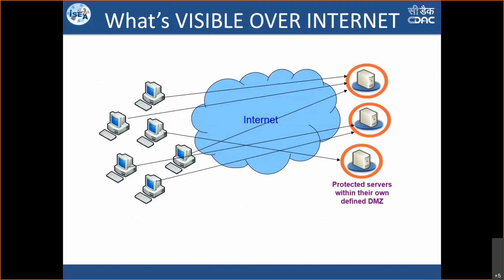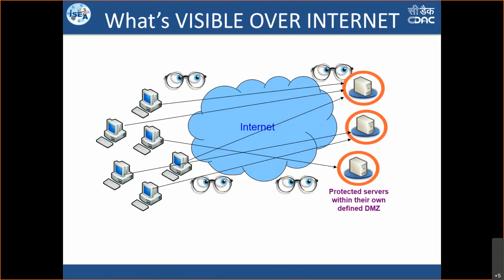As I was mentioning the DMZ, in this picture you can see on the right side the orange circles, which represent the DMZ environment of the servers in your organization. You can consider them to be a data center, or a normal server hosted with a firewall, IDS and IPS placed and protecting them. So they are all secured. The applications hosted on these servers are being accessed by various people from different domains. They can be computers, mobiles or anything. So there is a lot of communication going on, and yes, all of this communication happens through the internet.